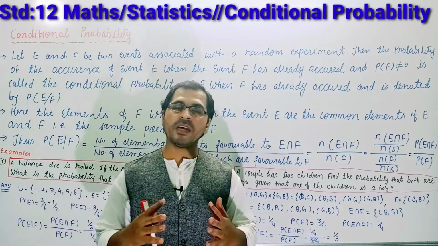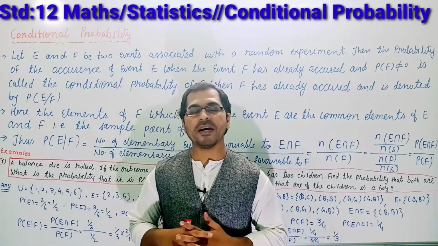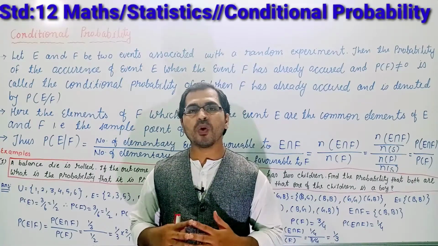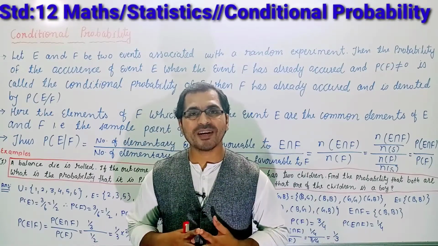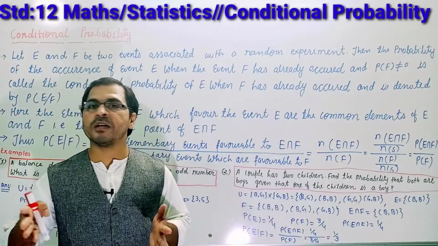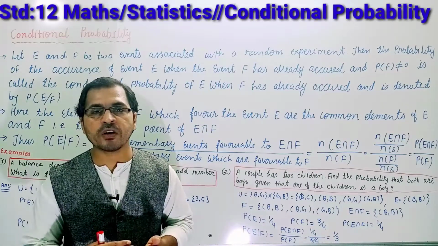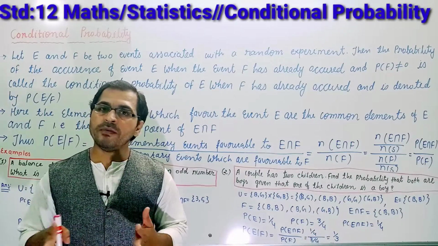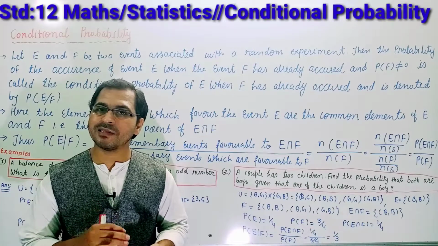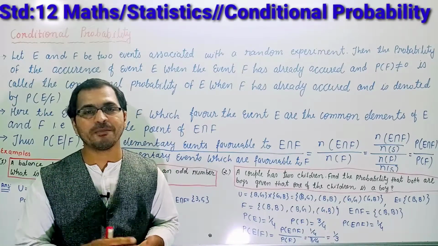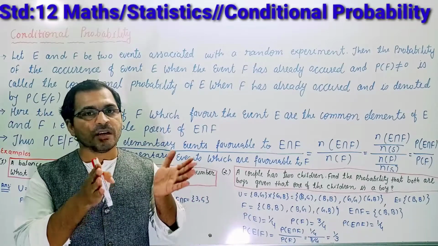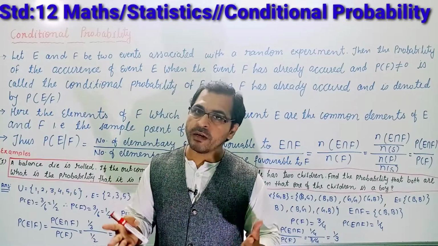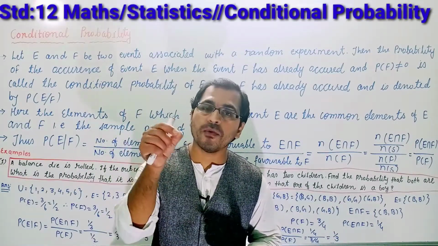Suppose, students, I am giving a question. Suppose you are throwing a die. If you are throwing a die, your outcomes are an even number. The total number of outcomes may be 1, 2, 3, 4, 5, 6. In that, you are getting an even number, meaning you are getting 2, 4 and 6. So what will be the probability of prime?